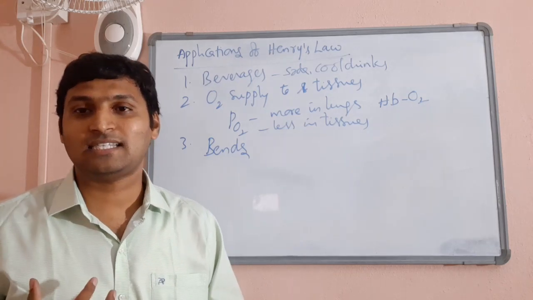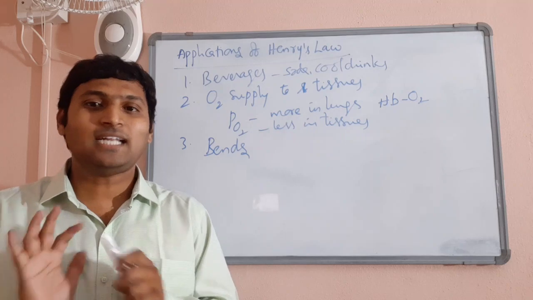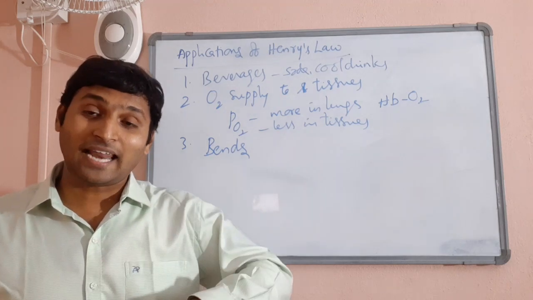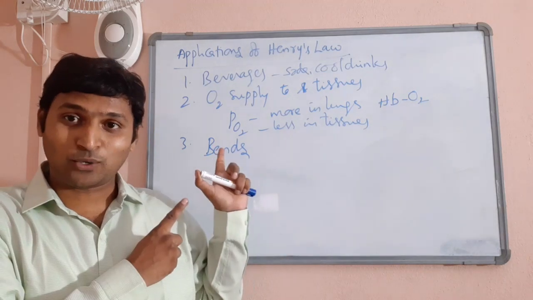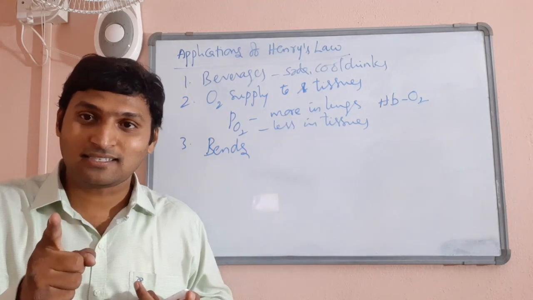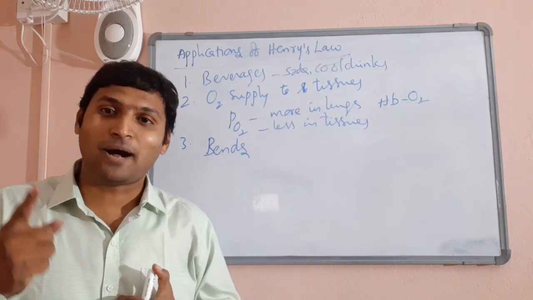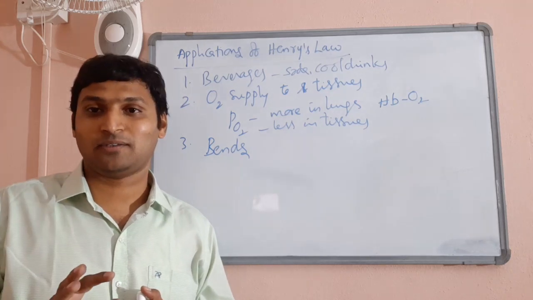Generally, the confidence is that nitrogen is less soluble in blood. That's why it is not going to harm us in general when you breathe air. Whereas under high pressure deep inside the sea, according to Henry's law, as the pressure increases, dissolution of gas in liquid increases. So, apart from oxygen, nitrogen also gets dissolved.